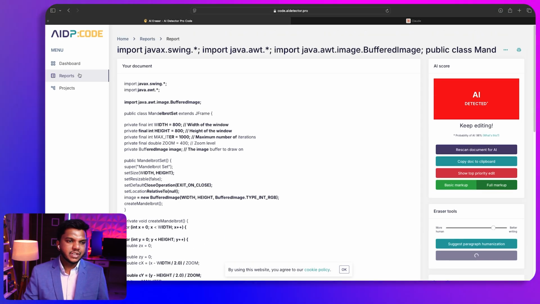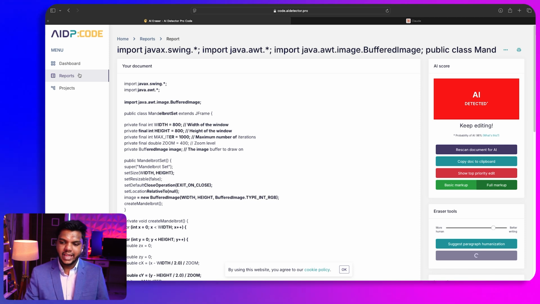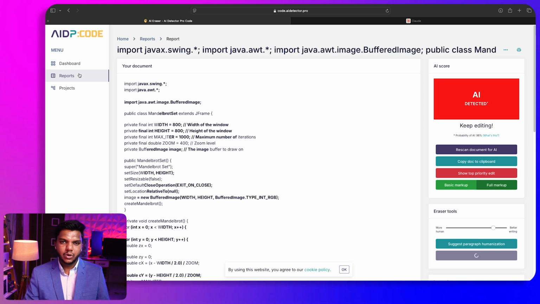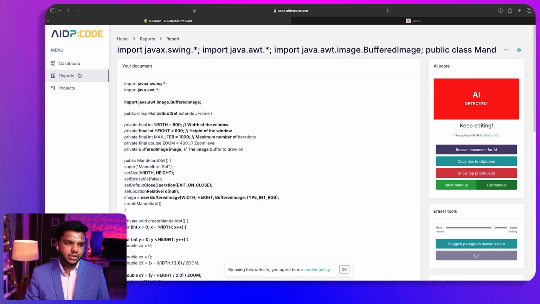So this is how we can use this particular AI tool to not only detect whether the content was generated by AI, but also fix the content that was generated by AI and make it a humanistic version of the code. So I think that was it for this particular lesson or video on covering this exciting AI tool.